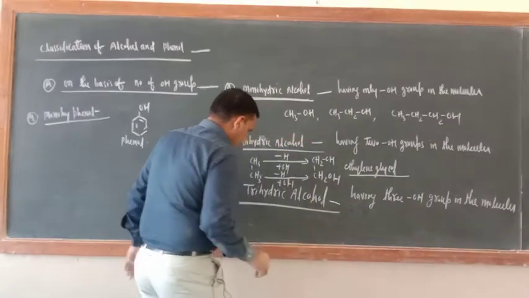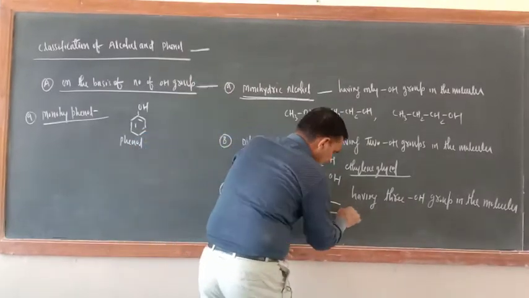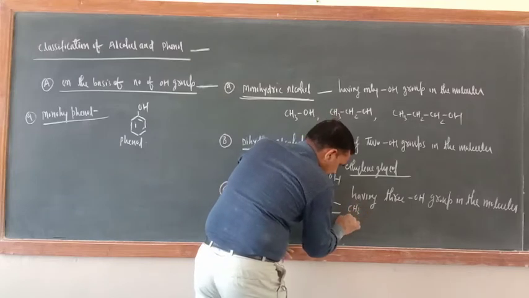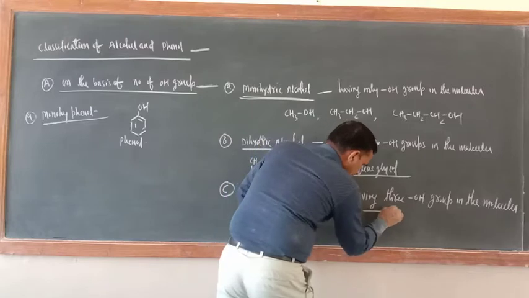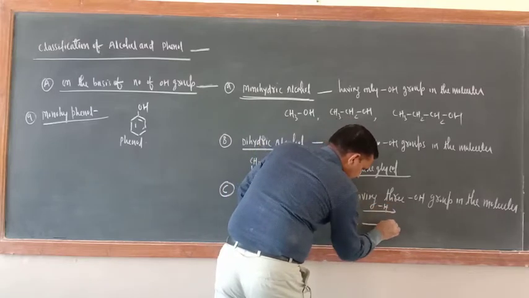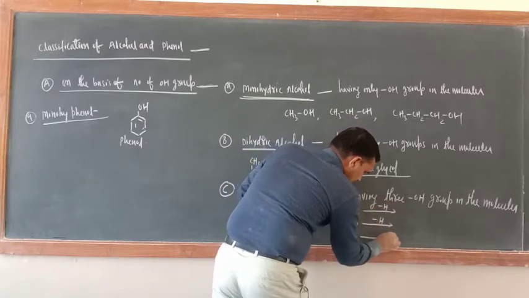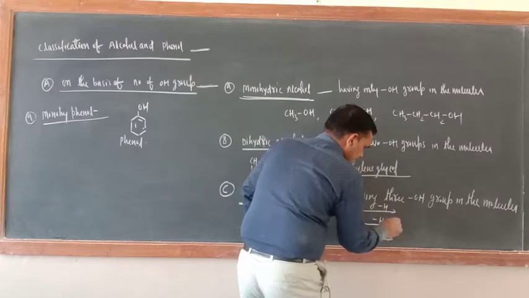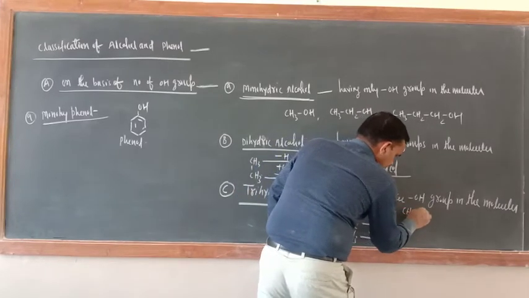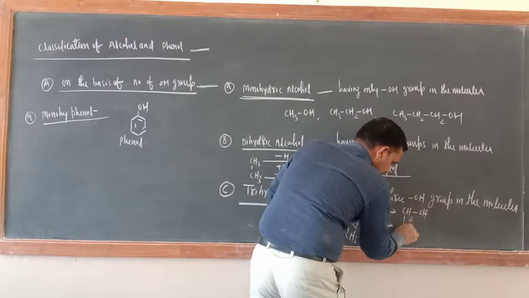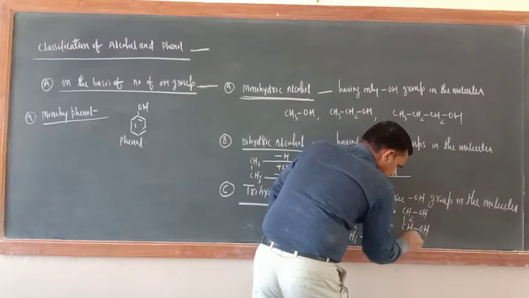Trihydric alcohol having 3 OH group in the molecules. So just see what is the name of this one. This is CH3, this is CH2, this is CH3. So what is this one? Minus H. Here also minus H. So here what is there? CH2OH. Here also what is there? CHOH.